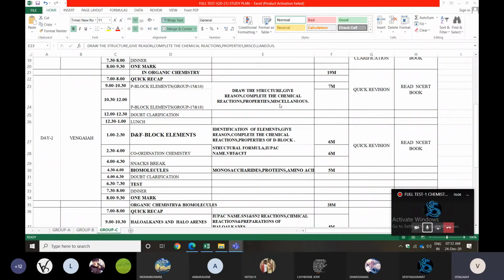Why are they giving color property? Why do they have high melting and boiling points, catalytic nature, magnetic behavior, alloy formation, those things. You prepare these things. Okay, now general properties of D block elements will be very, very important. You can see the coordination compounds. Only a few topics like nomenclature, IUPAC, the structural formula, they can ask name also. Second one is VBT and crystal field theory. So in coordination compounds, we have only 3 subtopics, very, very important.